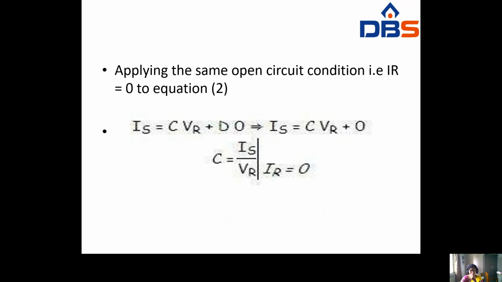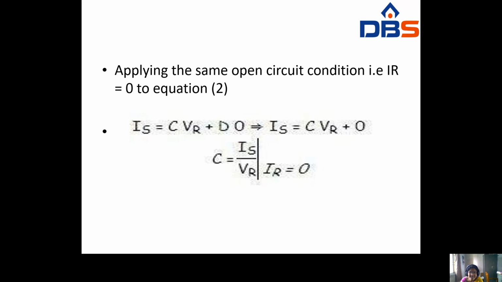Next, applying the same open circuit condition to equation number 2. What is equation number 2? Is equals C into Vr plus D into Ir. Whenever the receiving end is open circuited, Ir equals 0, so that condition is applied to equation number 2 also. In the place of Ir, you substitute 0, so this total term becomes 0. It becomes Is equals C into Vr. From that, C equals Is by Vr at Ir equals 0.